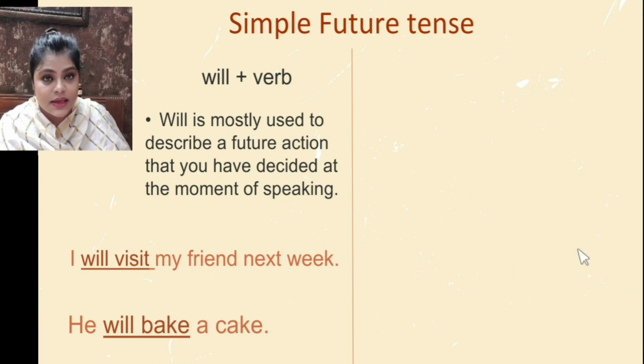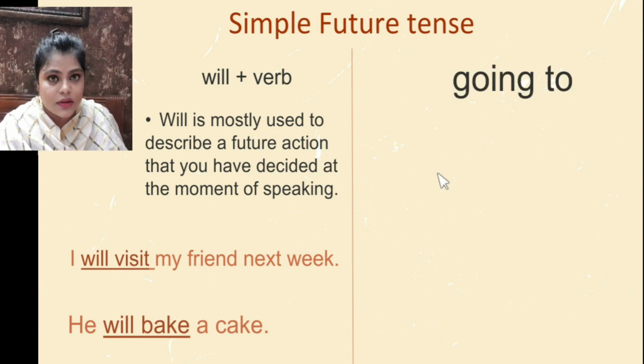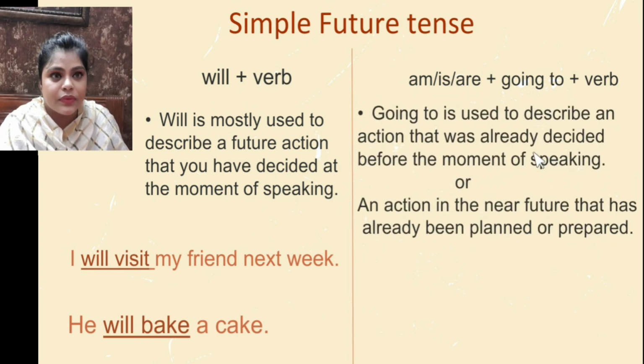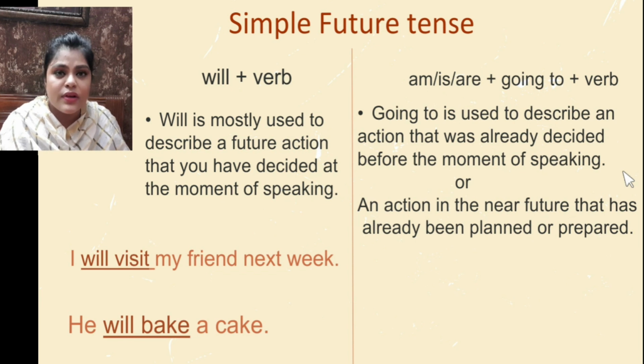Okay, now let's see the phrase going to. It is formed with the use of the verb to be, am, is or are, followed by going to and then the base form of the verb. Now going to is used to describe an action that was already decided before the moment of speaking.